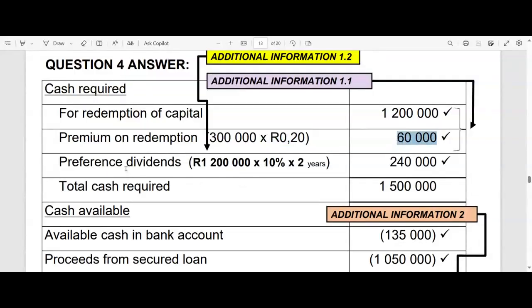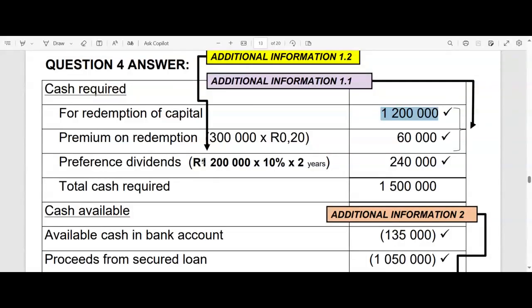And then our preference dividends, ladies and gentlemen, that's 10% of 2 million. You know, the total value of our share capital, 300,000 shares at 4 rands a share was 1.2 million. The dividend rate or coupon rate is 10%. We saw that as part of the name of those shares even.